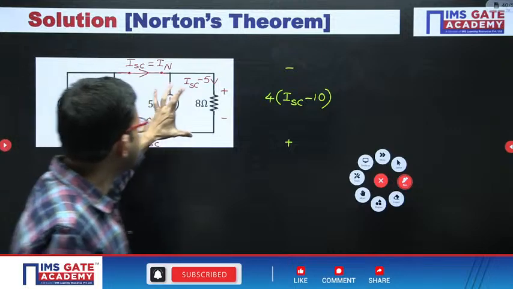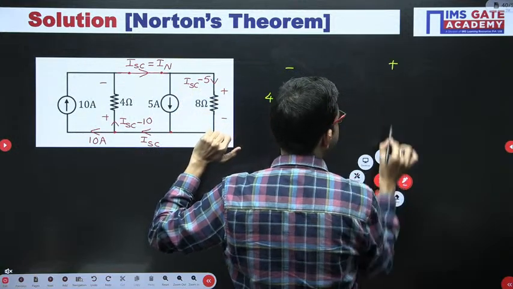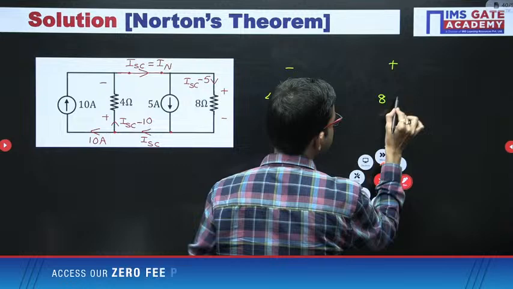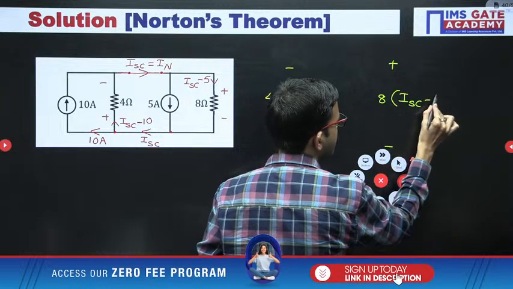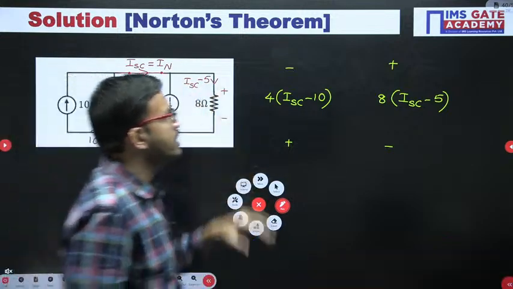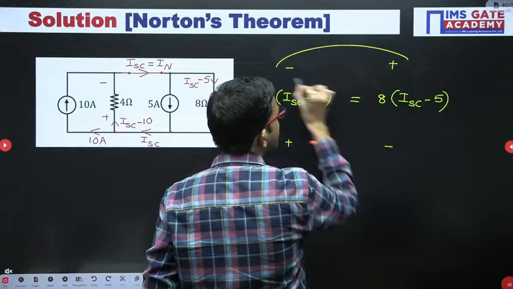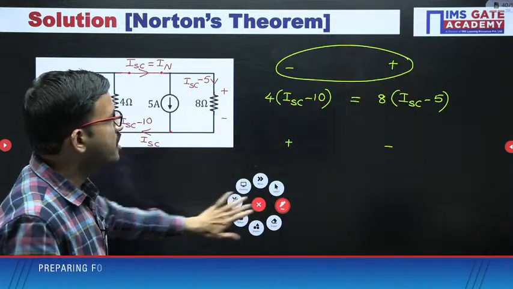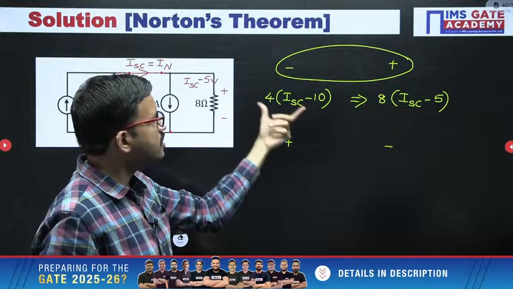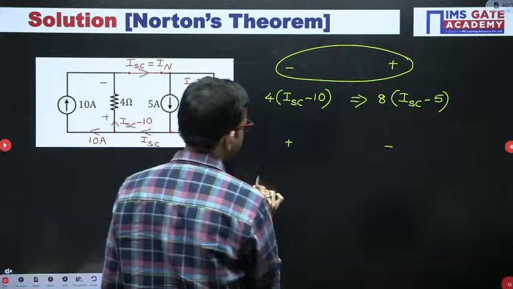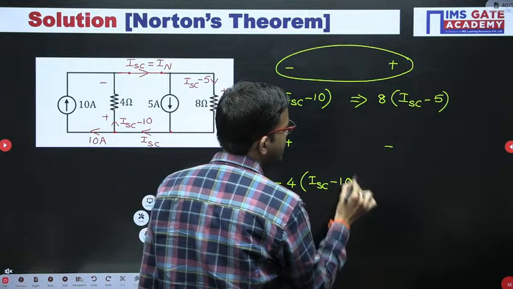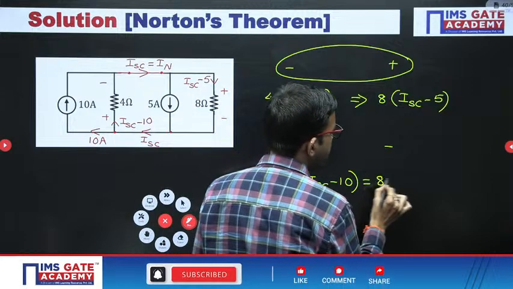Okay, right. Next here voltage polarities you are getting plus, minus, and then 8 into ISC minus 5. So since these two branches are same, definitely voltage should match, but here voltage polarities are not same, right? That means here this voltage you can write it as minus of this voltage, right? That is the most important. So from here I am writing like this, minus 4 into ISC minus 10 is equal to 8 into ISC minus 5.